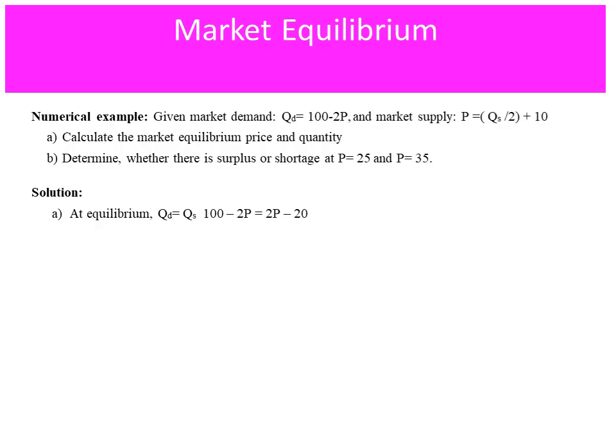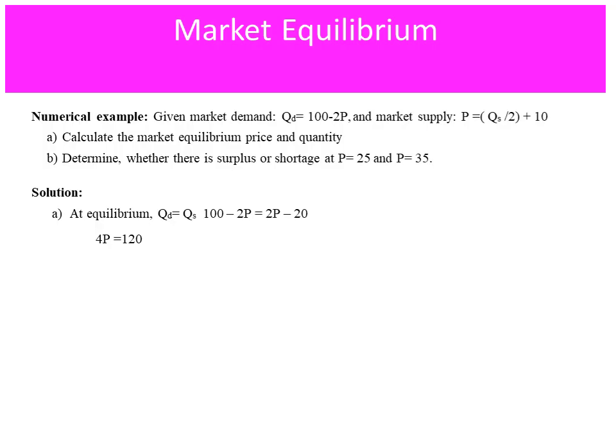At equilibrium, quantity demanded is equal to quantity supplied. So 100 minus 2P equals 2P minus 20, because we get this from the market supply side. Then we can move the same variables together.